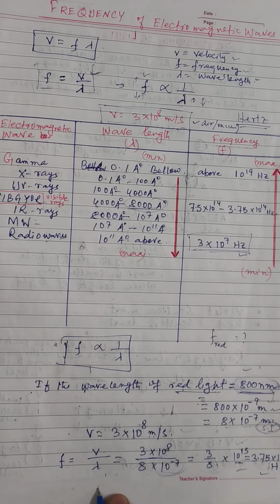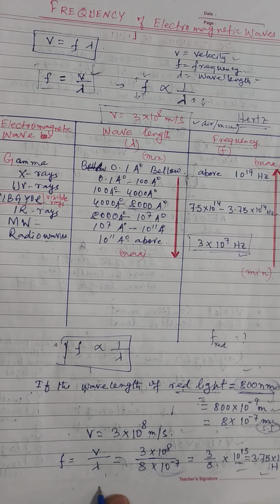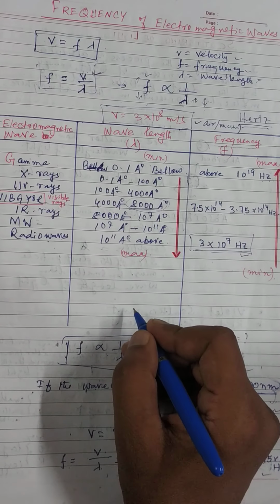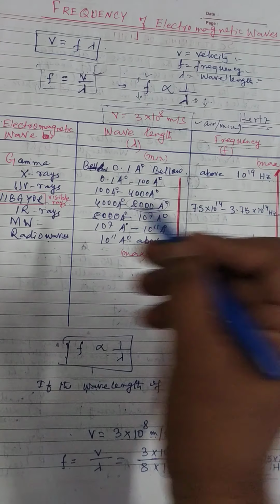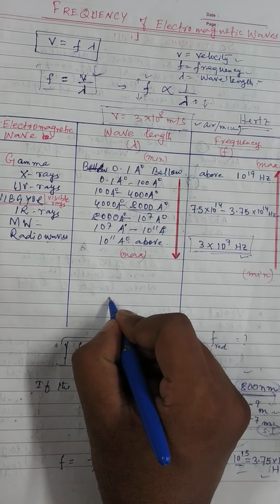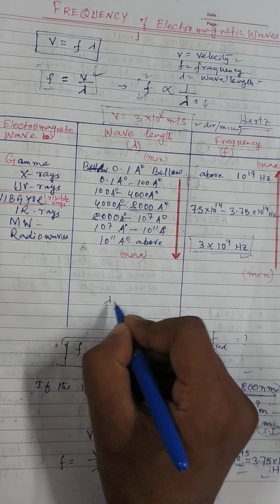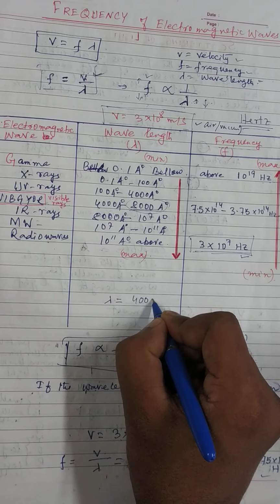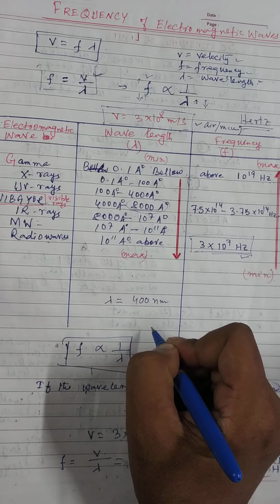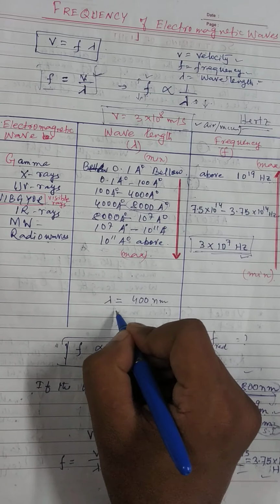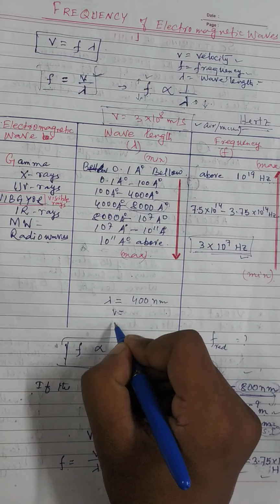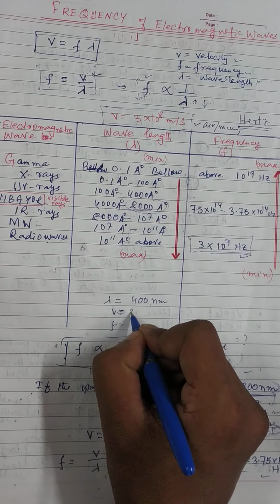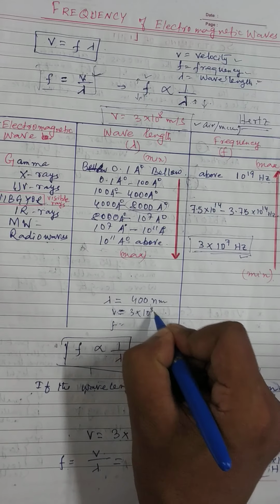Hope you have understood. If they ask that the wavelength of an electromagnetic wave, or gamma rays or any other rays like infrared, is 400 nanometer, then we can easily find the frequency, because we know the velocity is 3 into 10 to the power 8 meter per second.